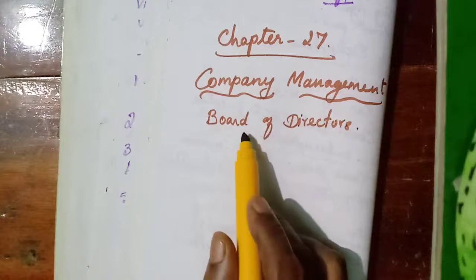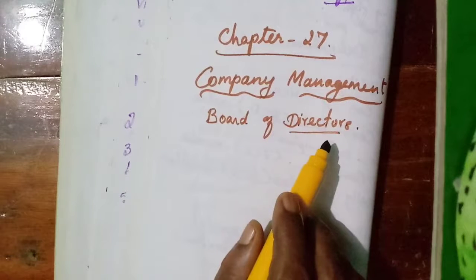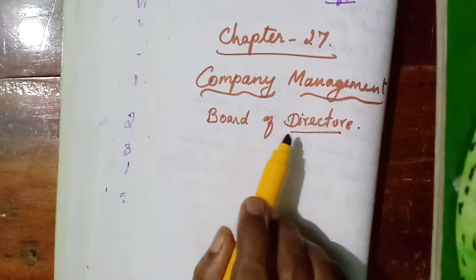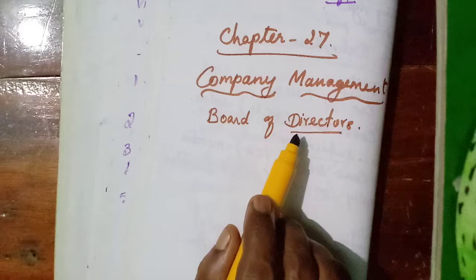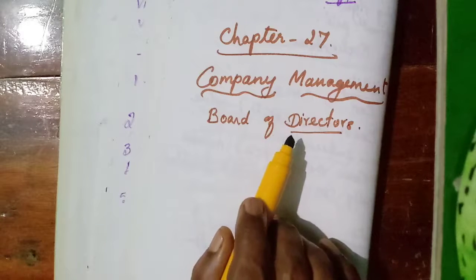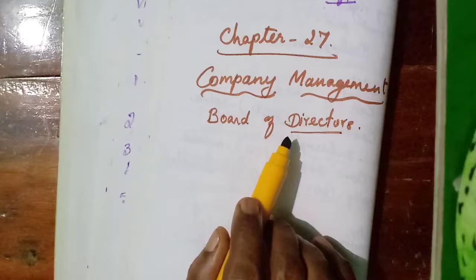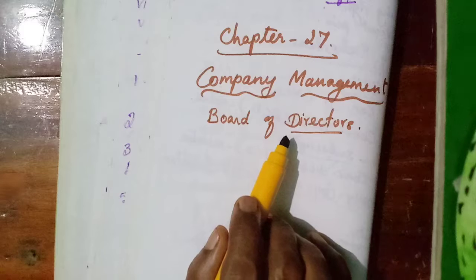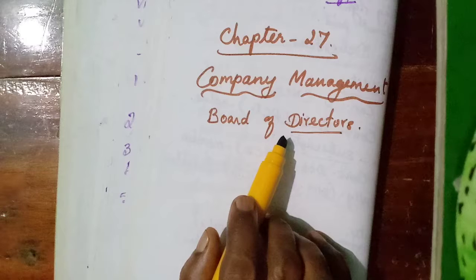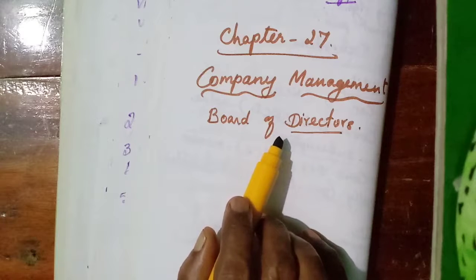So each person in the board of directors is called a director, director of a company. So what is their work? They have to control the affairs, that means manage the affairs, guide the company, and direct the company towards the successful achievement of the objectives of the company.